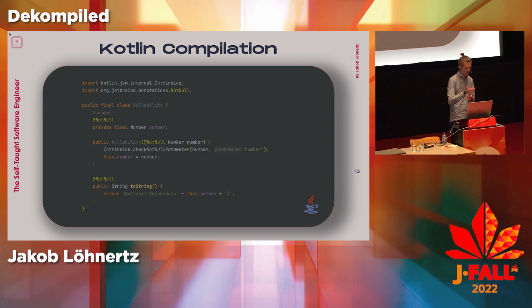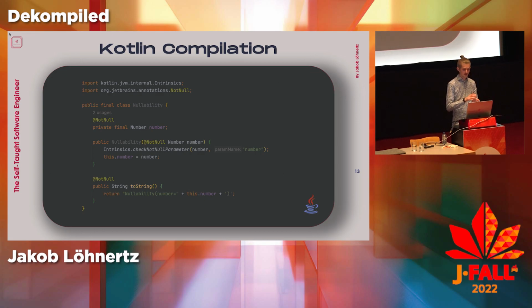What you also notice is that it added these org.jetbrains.annotations NotNull annotations, which Java also has, in 3 places. You see it on the field, on the constructor argument, as well as on the return type of the toString method. So there's also a non-nullable string that it returns.